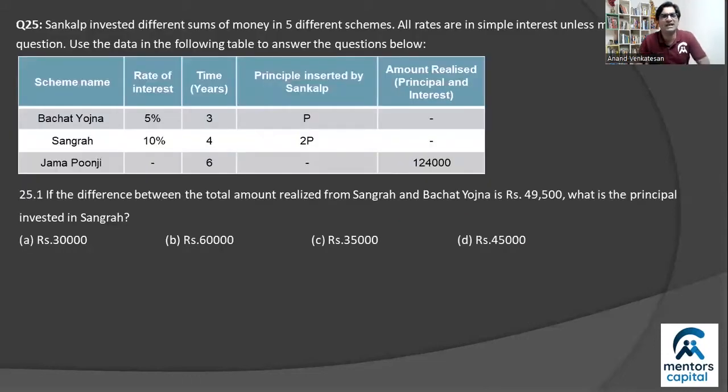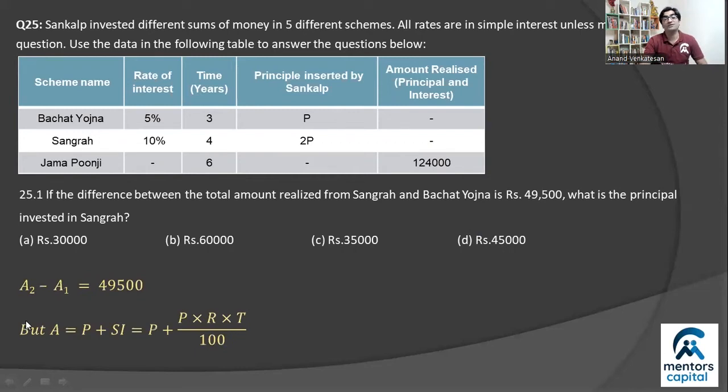First question here says that you have the table and you're given that the rate of Sangrah is double the rate offered by Bachat Yojana, so 5% and 10%. We are also told that Sangrah Yojana sees double the amount of investment, so we assume the principal to be P and 2P, right? And the problem itself says that the difference in the amount realized from Sangrah and the Bachat Yojana scheme was 49,500. So basically, amount from 2 minus amount from 1 is a difference of 49,500.